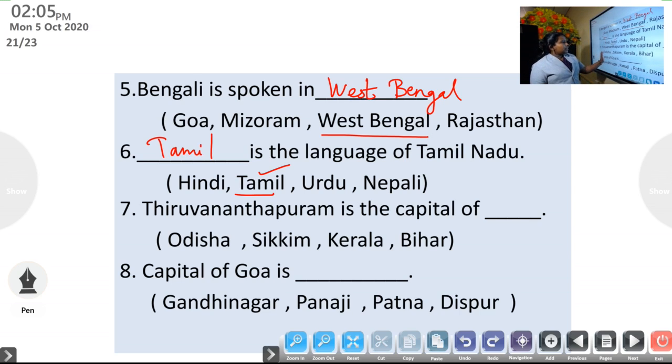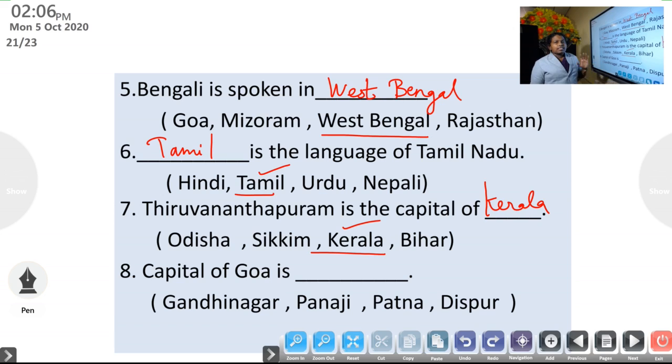Now, Thiruvananthapuram is the capital of dash. That you have to say the answer. Thiruvananthapuram is the capital of Kerala, our state. Then, capital of Goa is dash. What is the specialty of Goa?